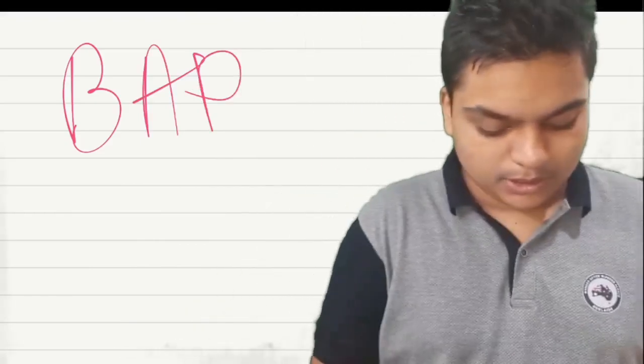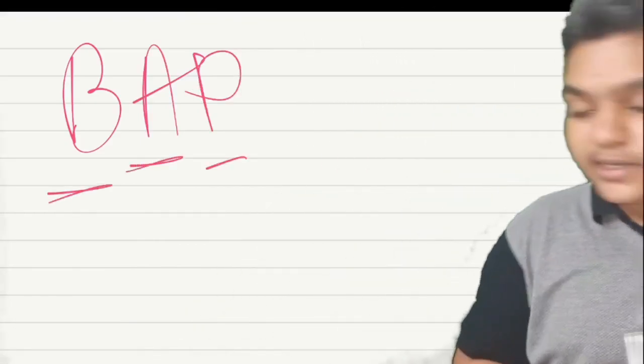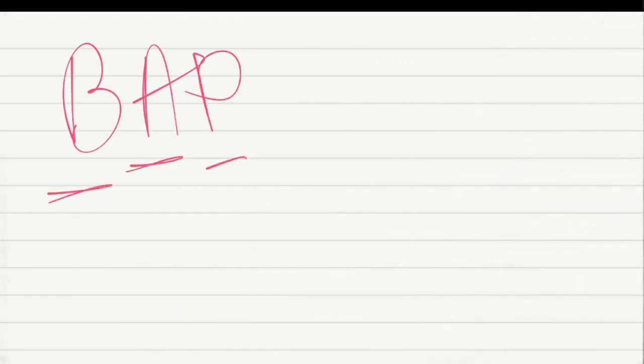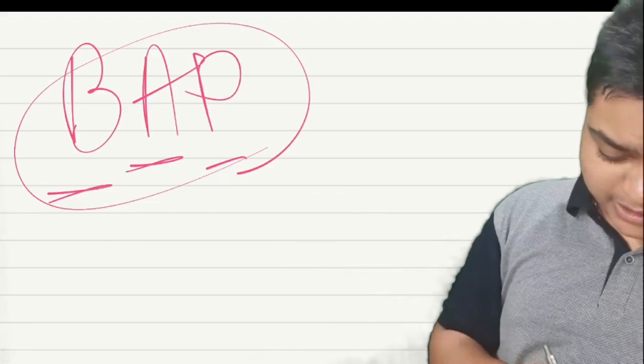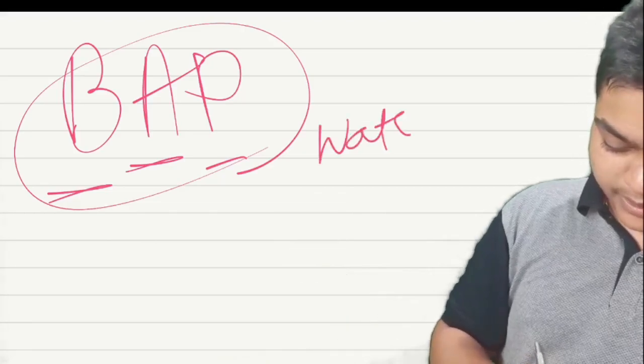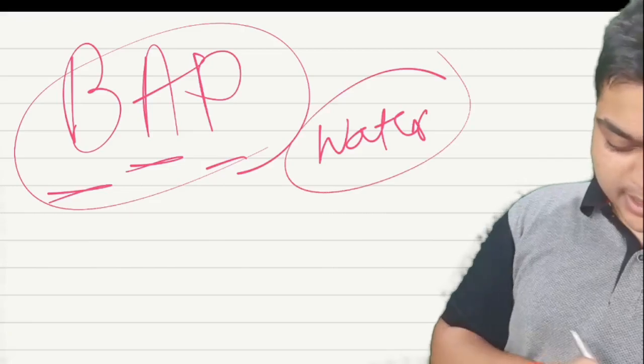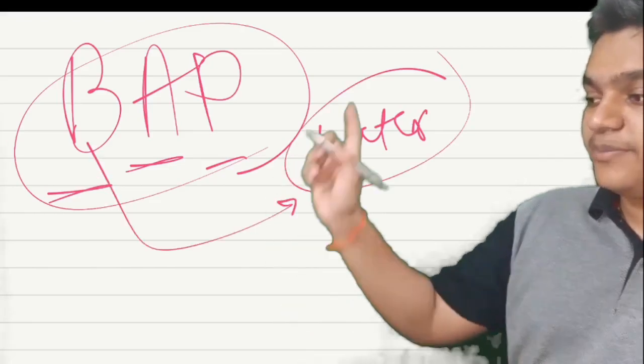Okay. Remember it as BAP. Okay. Bryophytes, algae and pteridophytes. These three have evolved a mechanism of transfer of gametes through water. Hence bryophytes are called the amphibians of the plant kingdom.